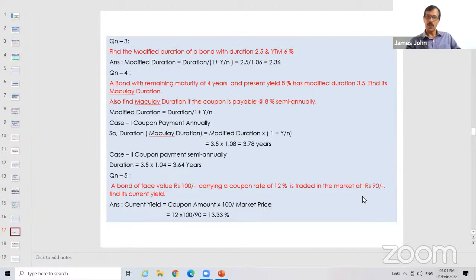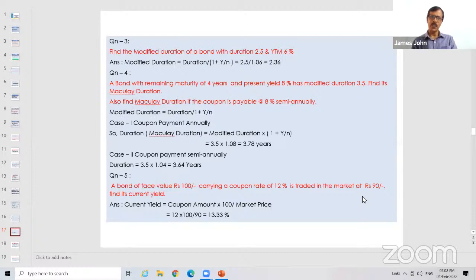Next question, a bond of face value 100. In this question, a remaining maturity of 4 years is given. What is the relevance of that? A bond with remaining maturity of 4 years and present yield 8% has modified duration 3.5. There is no relevance in this particular question; it is given just to get you confused. It is not required. Even otherwise you can attempt this question. But always remember the duration will always be less than the remaining maturity. Got it? Only for a zero coupon bond, the duration will be equal to the remaining maturity.